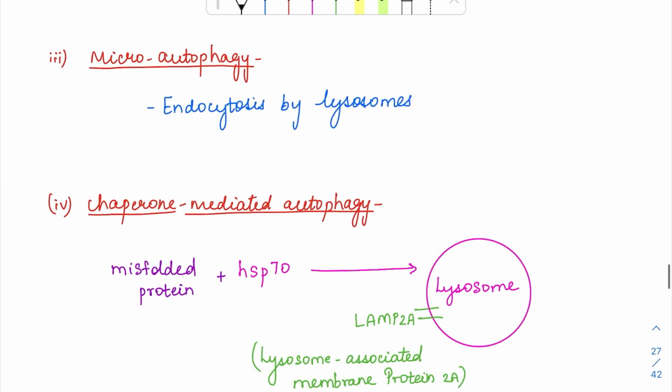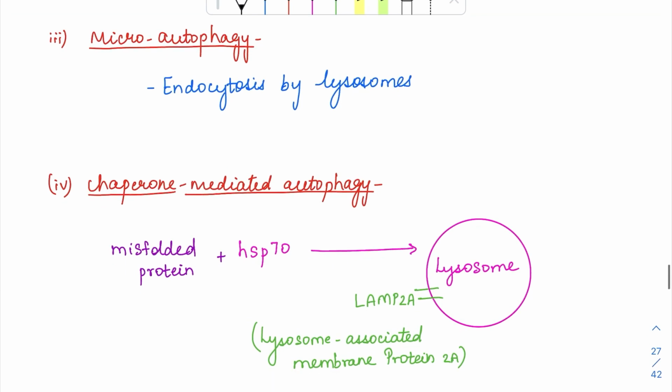Then we'll see about microautophagy. Third type of autophagy is microautophagy. It is not involving any formation of target organelle membrane. So here it is just endocytosis by the lysosomes. So this was the lysosome. The lysosomal membrane will just form a cavity like this, and it will take whatever cargo is coming and then close it and digest it. Okay. So this endocytosis by lysosomes is the mechanism by which microautophagy happens.